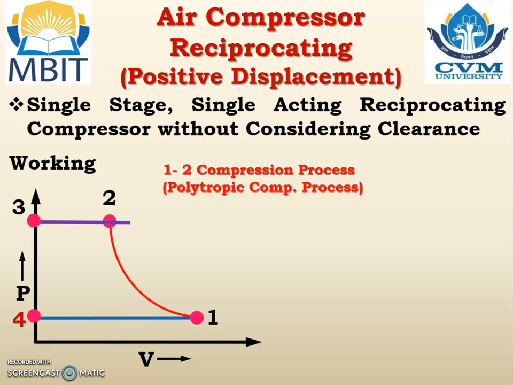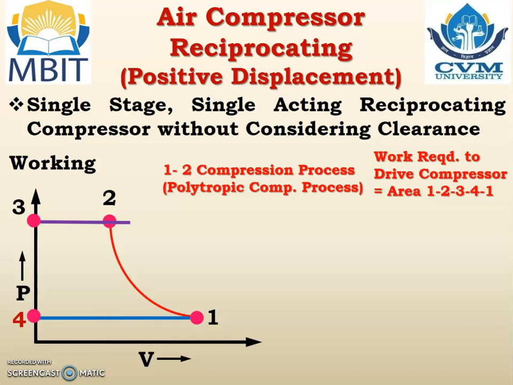And what is the work required to drive the compressor? If the air is compressed using the polytropic compression process, then the work required will be the area under the curve 1, 2, 3, 4, 1. We know that the area under the PV diagram gives us the work done.